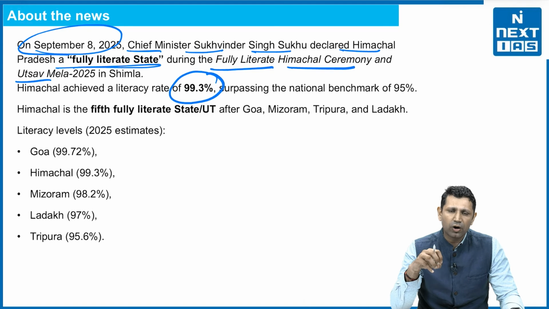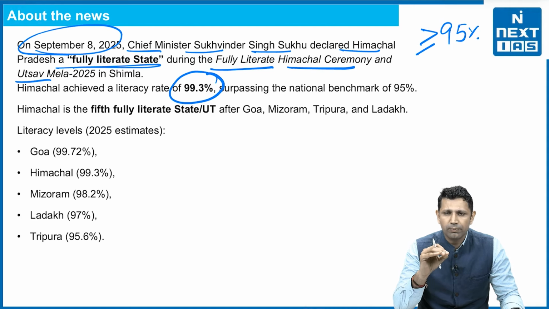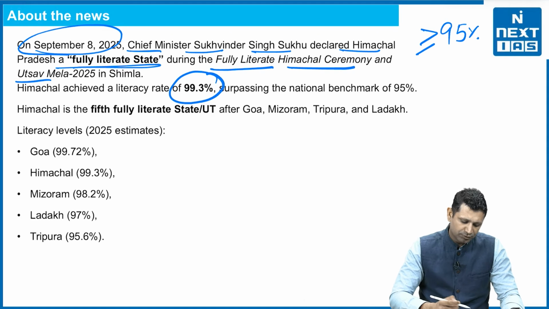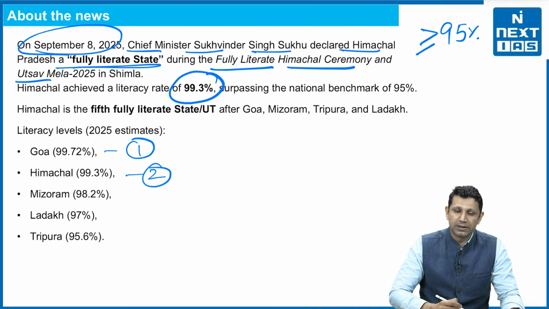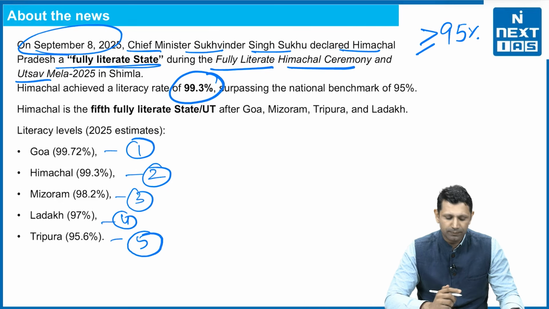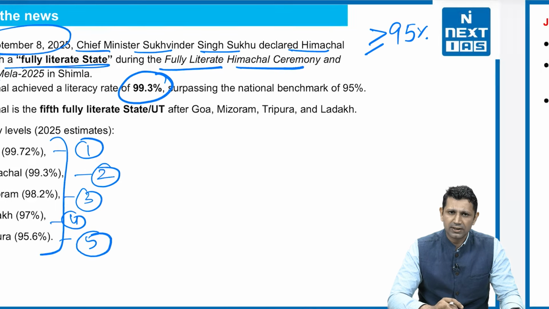Now, according to the Indian government's Ministry of Education, if in any state 95% or more of the people are literate, then that state will be accorded the status of fully literate state. Till now, 5 states and UTs have been accorded this status. At first position is Goa, at second position is Himachal Pradesh, third is Mizoram, then Ladakh, and lastly Tripura. So these are the 5 states which have been given the status of fully literate state.